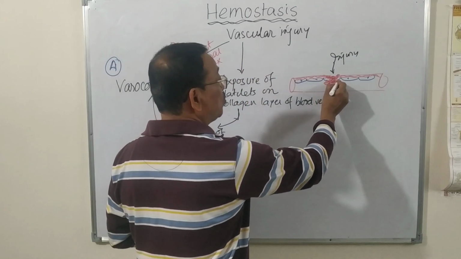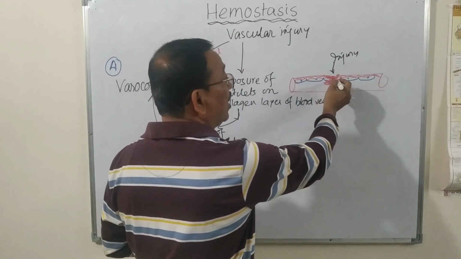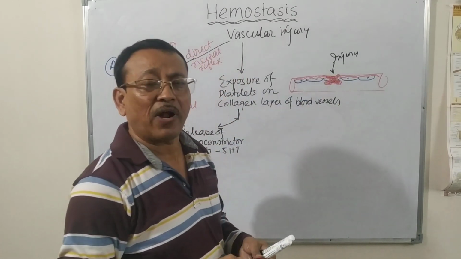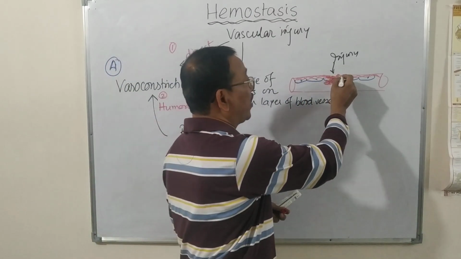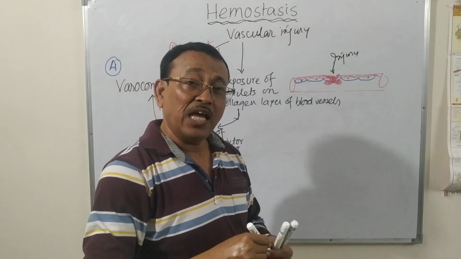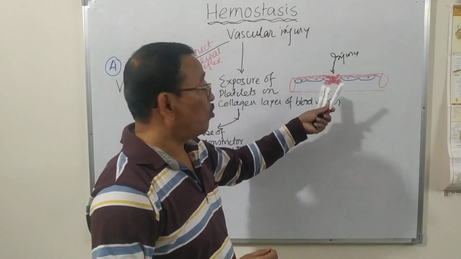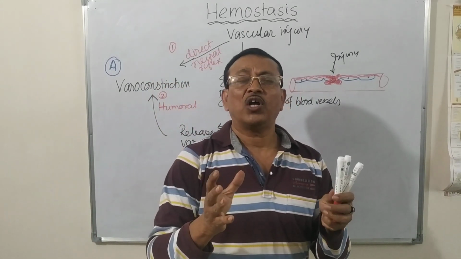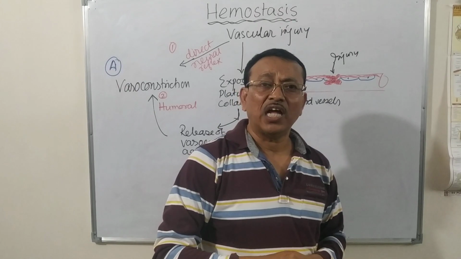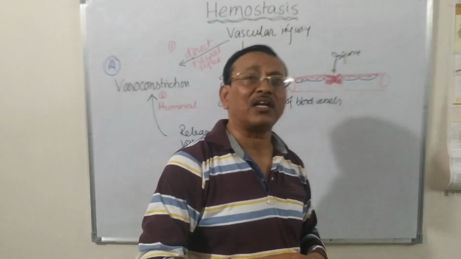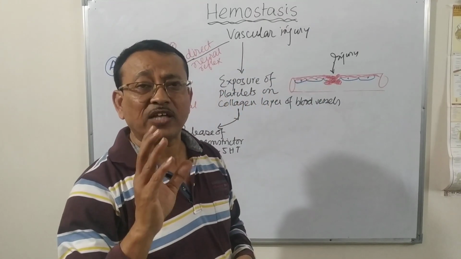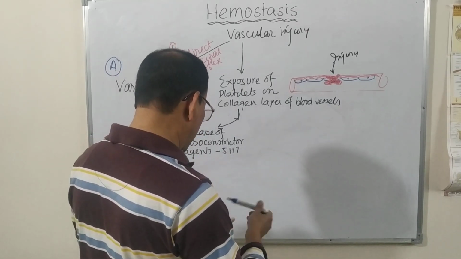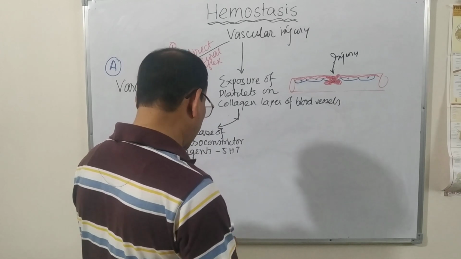By the help of these pseudopodia, they will attach on the injured wall of the blood vessel. Moreover, these damaged platelets will contract to release some granules, and these granules will ultimately release some vasoconstrictor agents, which are mainly thromboxane A2 and ADP.